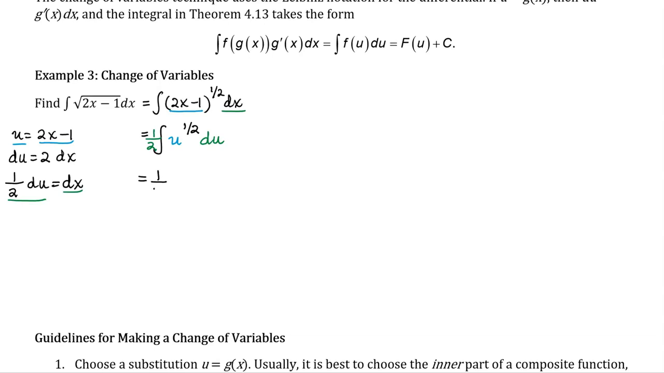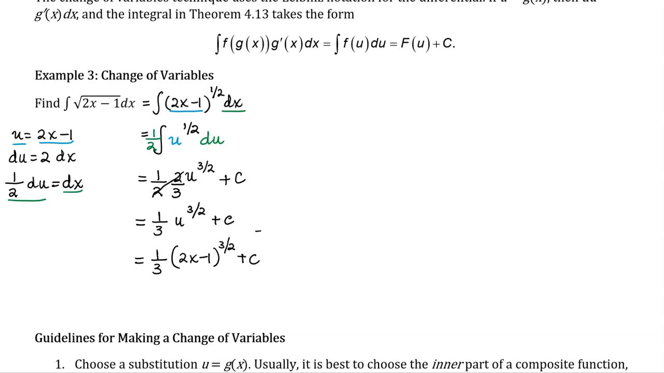And now let's integrate. We still have the constant of 1/2. To integrate u to the 1/2, we increase the exponent by 1 and divide by the new exponent. Dividing by 3/2 is the same as multiplying by 2/3, and add in your constant of integration. I can cancel out those 2's to be left with 1/3 u to the 3/2 plus c, and then finally I will substitute back in what the expression for u is. It is 2x minus 1. We still have it raised to the 3/2, and we add in our constant of integration c.